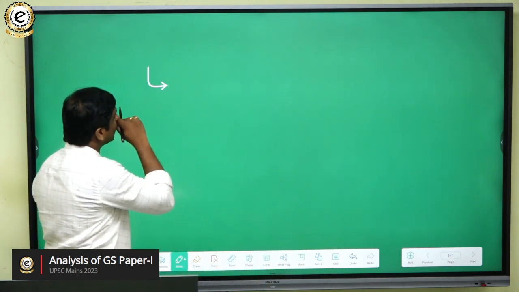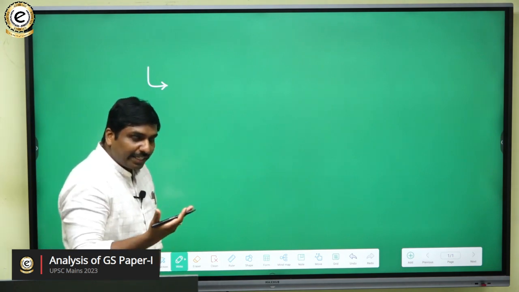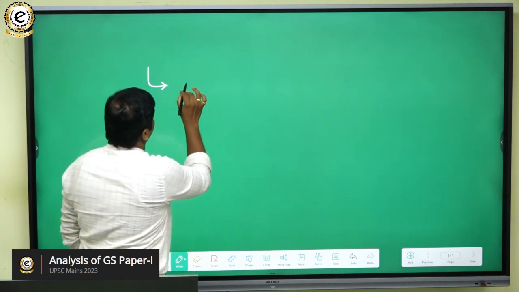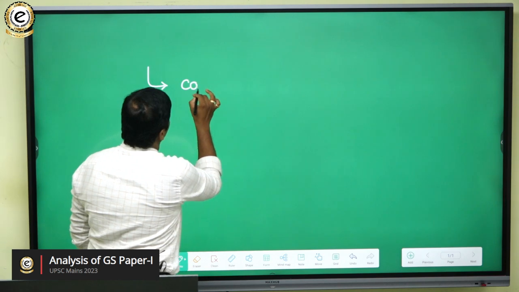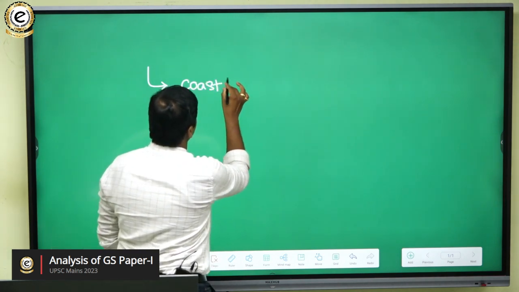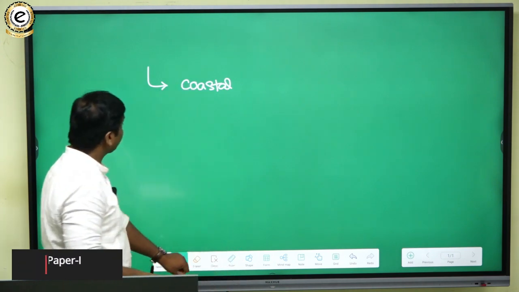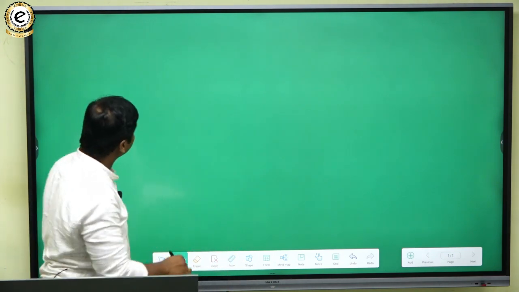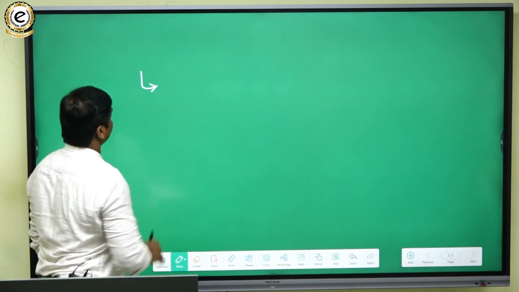So basically, when you see in India, there is coastal zone.